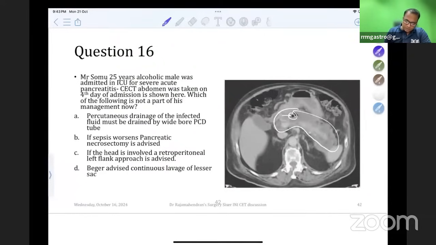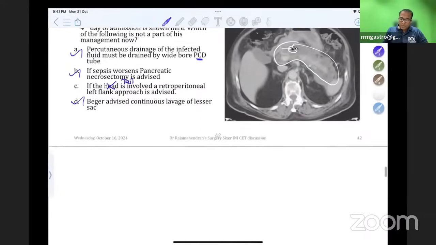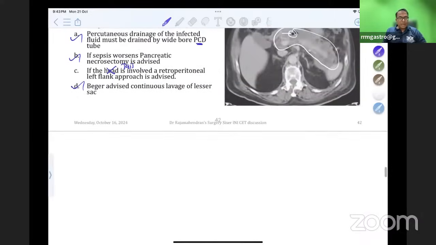Percutaneous drainage is the first thing. Percutaneous drainage of infective fluid must be done by a percutaneous tube. If sepsis worsens, you can even do necrosectomy. If the head is involved, a retroperitoneal flank approach is advised. If the tail is involved, we can go for a retroperitoneal approach. Bigger advised continuous lavage of lesser sac.